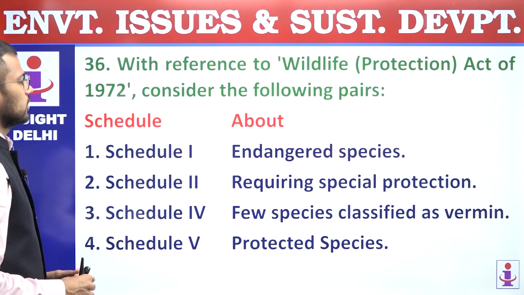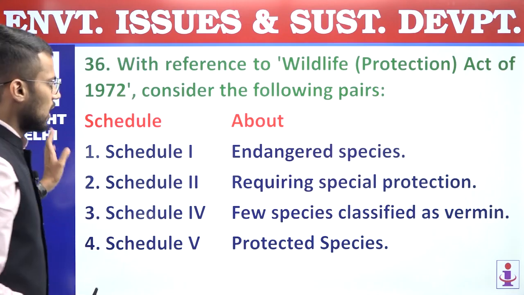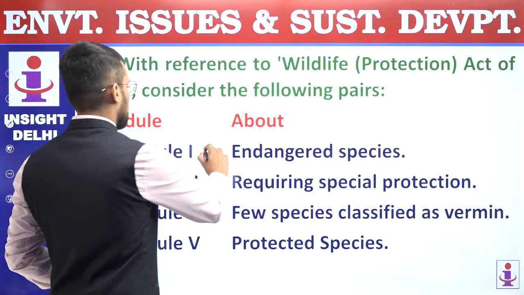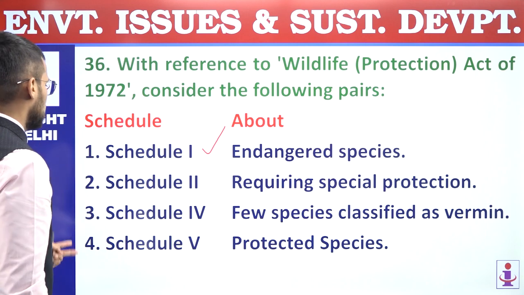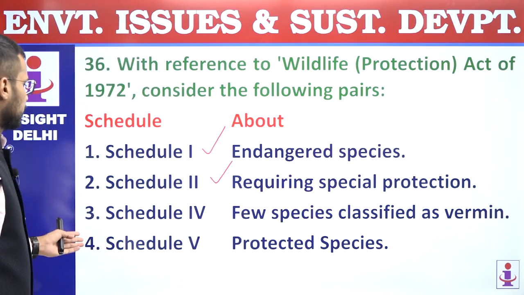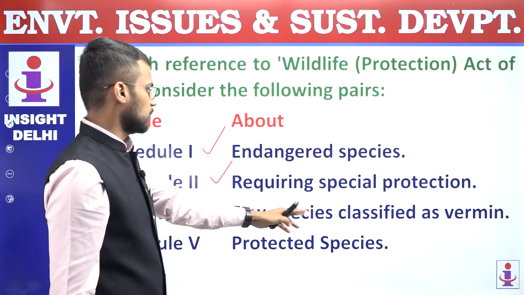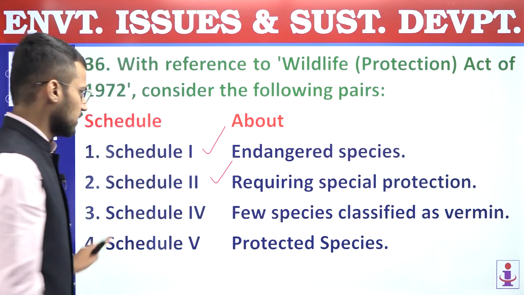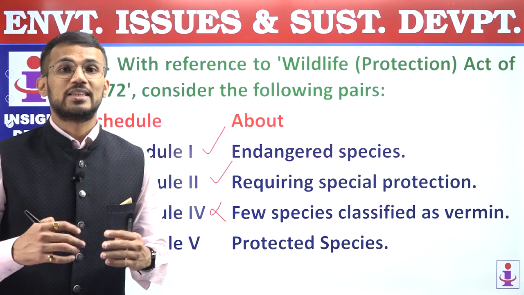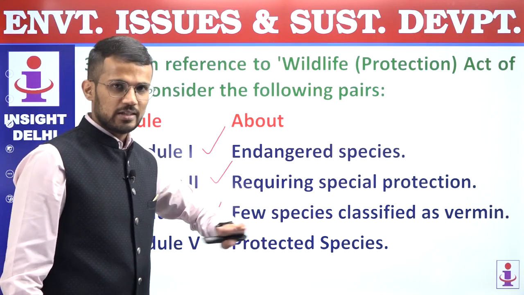36. With reference to Wildlife Protection Act 1972, consider the following pairs. So on one hand we have schedules and on other we have their information. So schedule 1, yes, it is about endangered species. First is correct. Second, schedule 2, yes, it is about those species that require special protection. Third, schedule 4, its information is few species classified as vermins. Incorrect statement. We know that schedule 3 and 4 is related to those species which are not threatened, which are not endangered, right? And that's why schedule 4, which is matched with vermins, is incorrect.